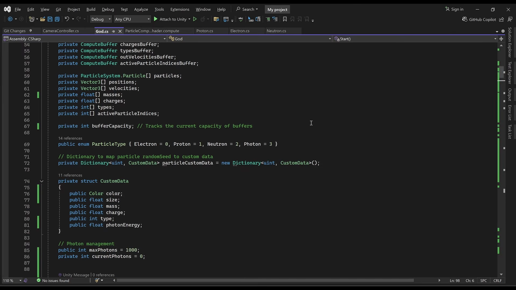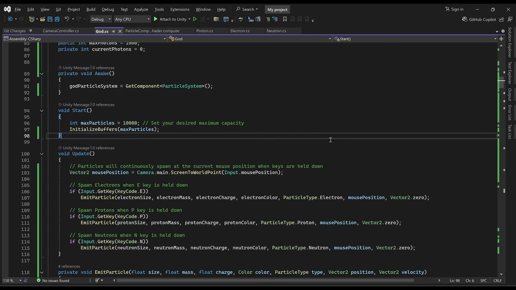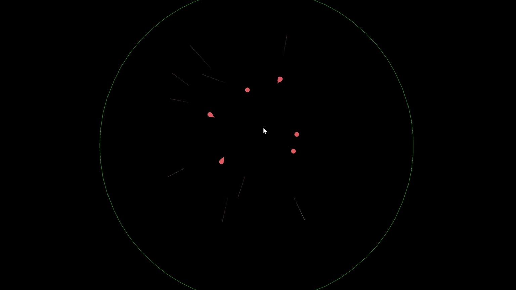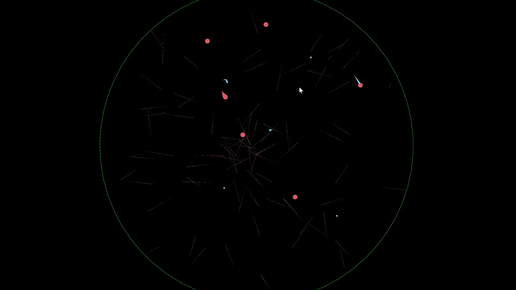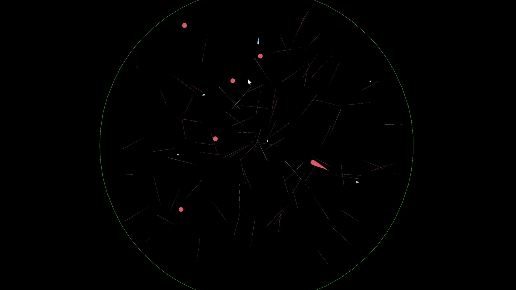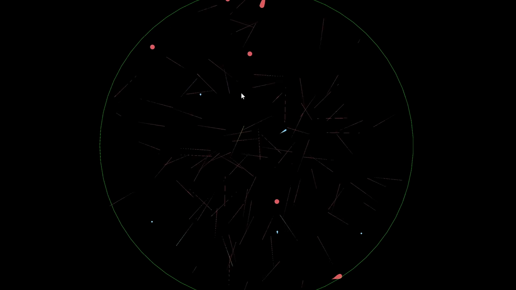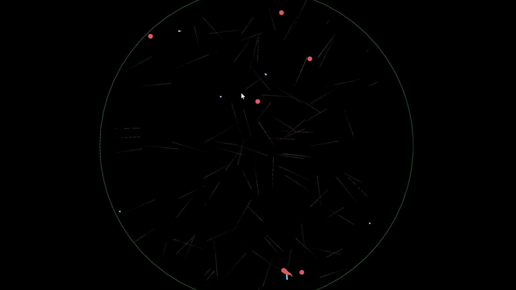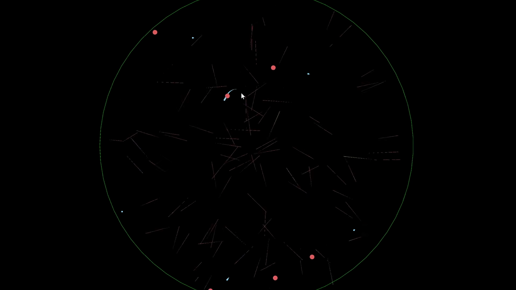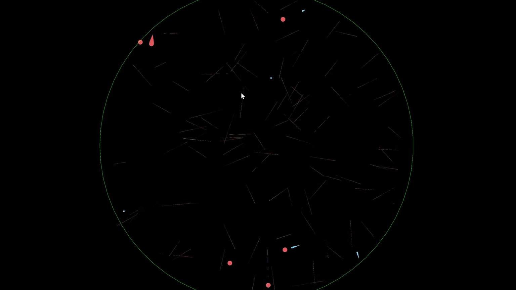There's one more thing I want to try before moving it to VR. Notice when I spawn some protons and then some electrons here, the electrons don't really orbit. They tend to just run into the protons and they both go flying, and they don't tend to stick around for very long. So what I'm wondering is, instead of just having the electrostatic force be completely attractive all of the time, maybe at a certain distance we could turn it more into an orbital force instead of just an attractive force.